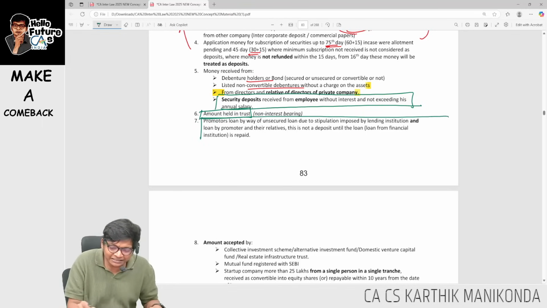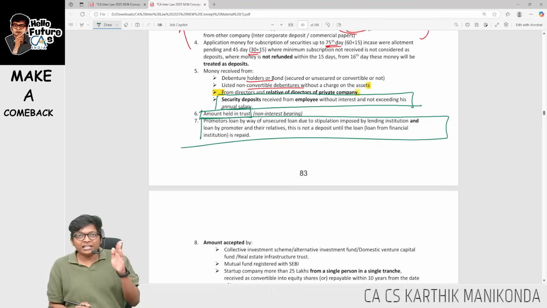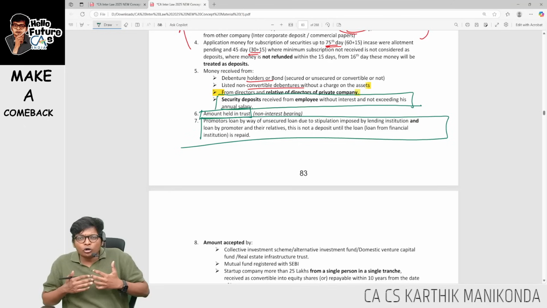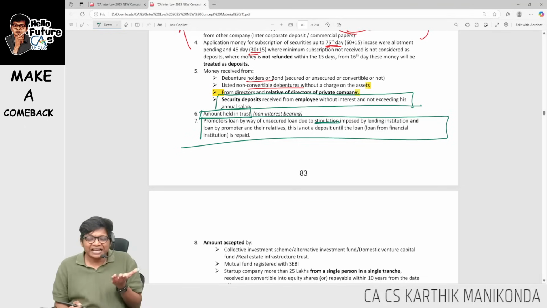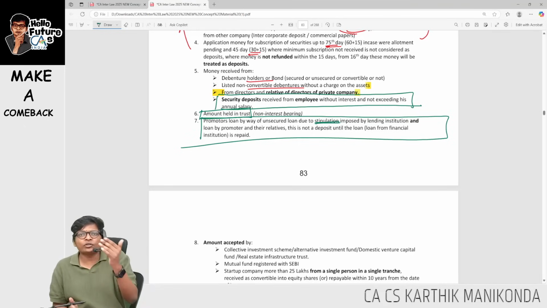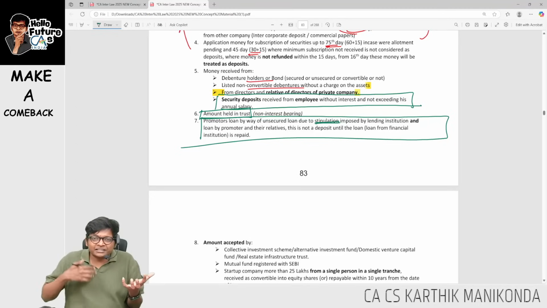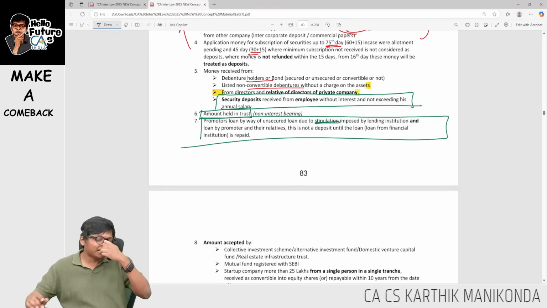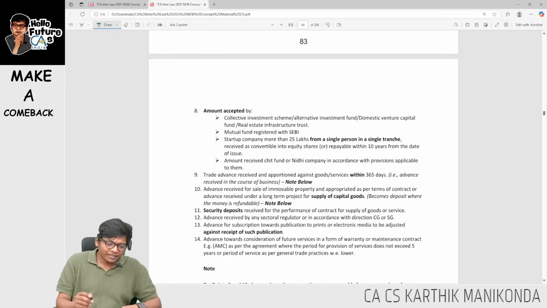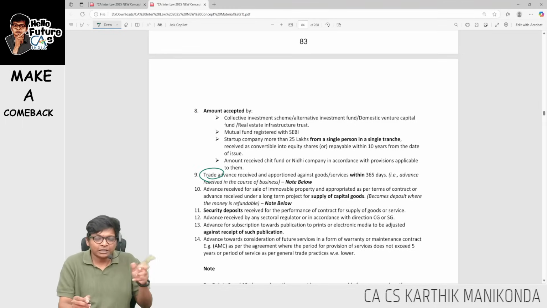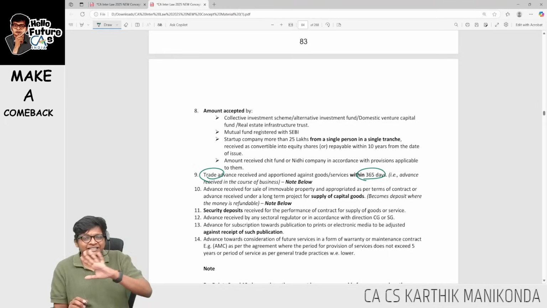Next, point 7 is very important. Promoter's loan. Promoter is giving a loan to the company because the lending institution has given a stipulation, a condition that I have to give a loan. So promoter's loan as a stipulation for lending will not be taken as a deposit. Next, over here, any trade advance you should set off within 365 days, then not deposit.